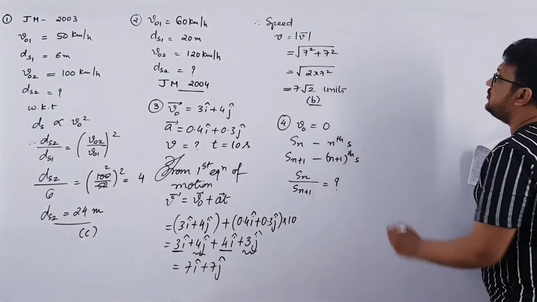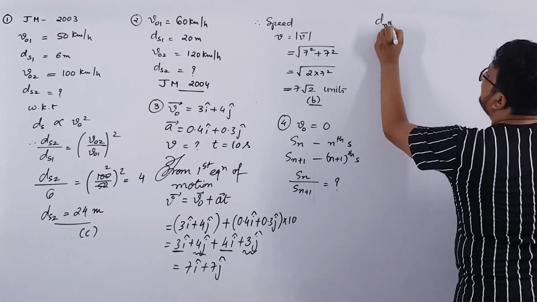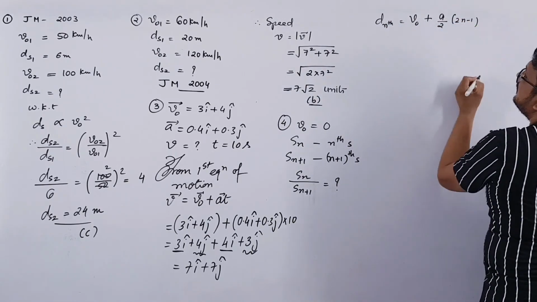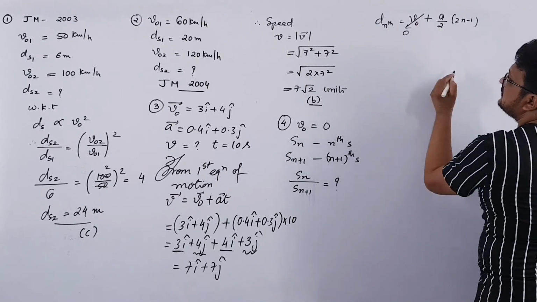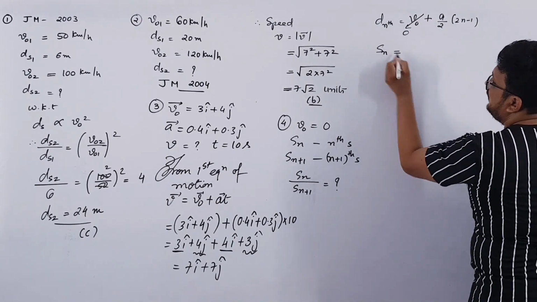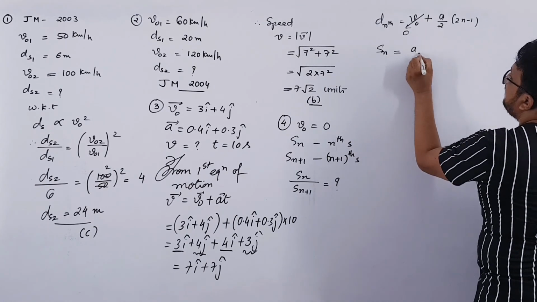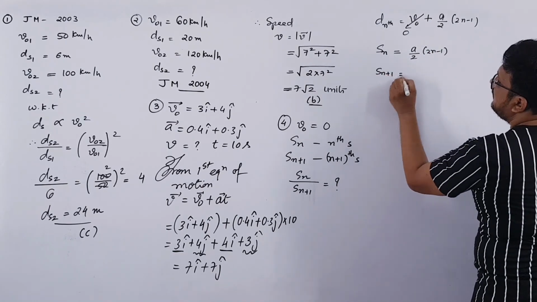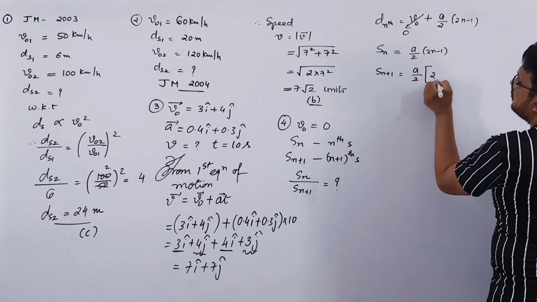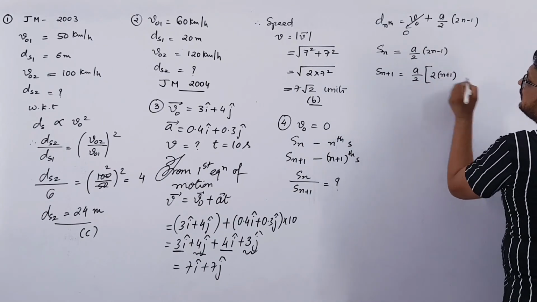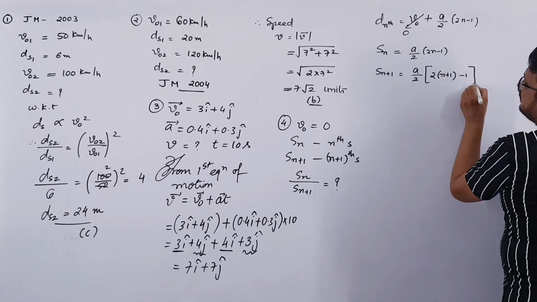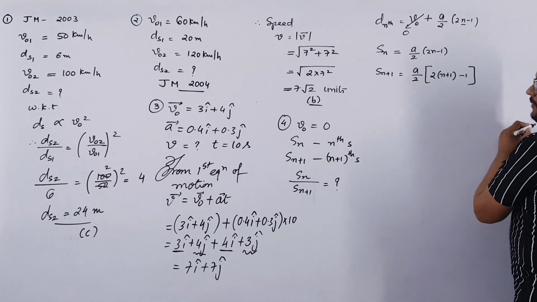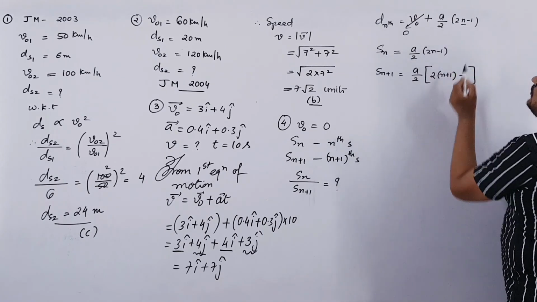Directly we can solve. We already know that the distance traveled in the nth second is equal to v0 plus a by 2 into 2n minus 1. Here v0 is 0 because it is starting from rest. So Sn will be equal to a by 2 into 2n minus 1, and Sn plus 1 will be equal to a by 2 into 2, instead of n we write n plus 1, minus 1. This is the formula. For the nth second we take n equal to n, and for the n plus 1th second we take n equal to n plus 1.